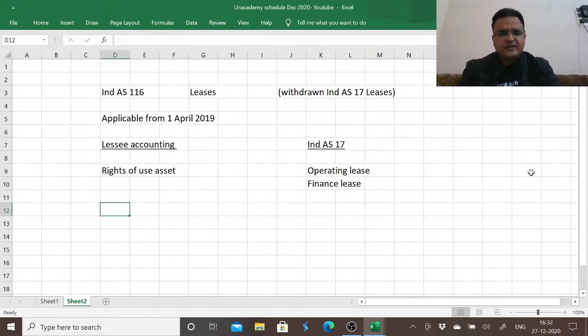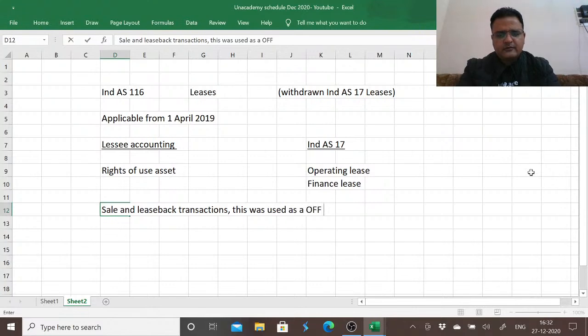With sale and leaseback transactions, this was used as an off-balance sheet financing item.